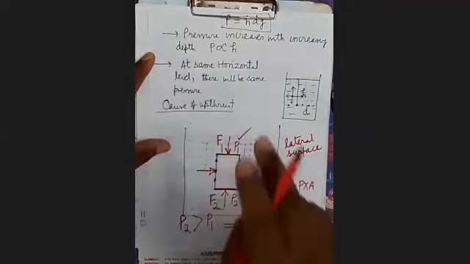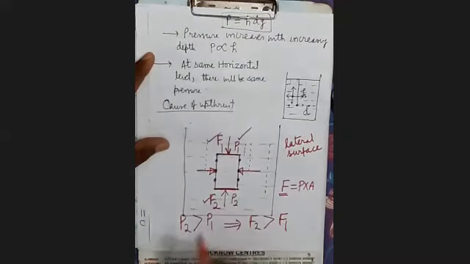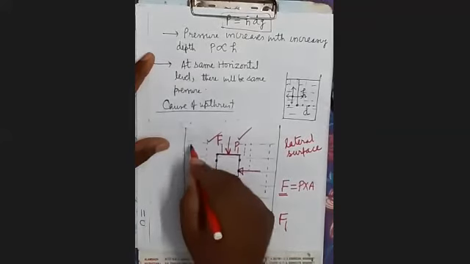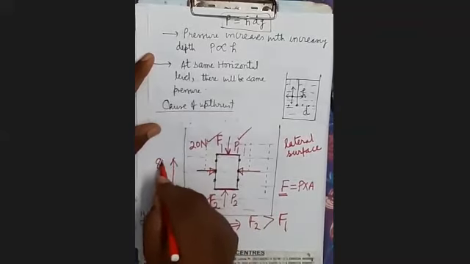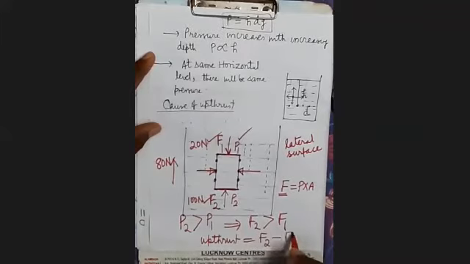There will be a net force in upward direction because this force is bigger, this is smaller. Suppose this is 100 Newton, this is only 20 Newton. So a net force of 80 Newton will act upward. It's clear? Acts upward means upthrust will be F2 minus F1.